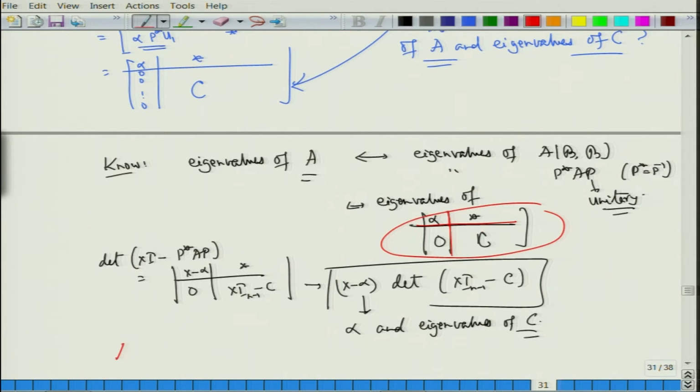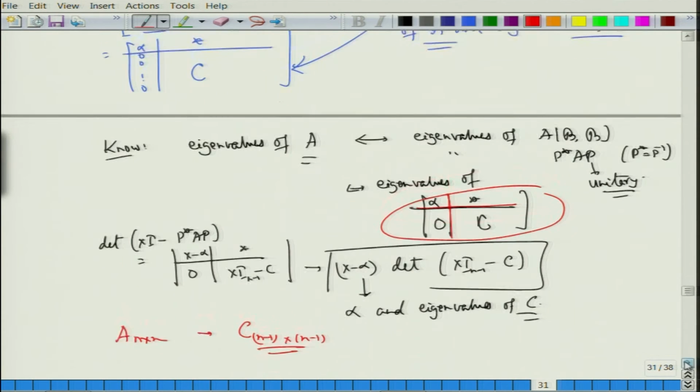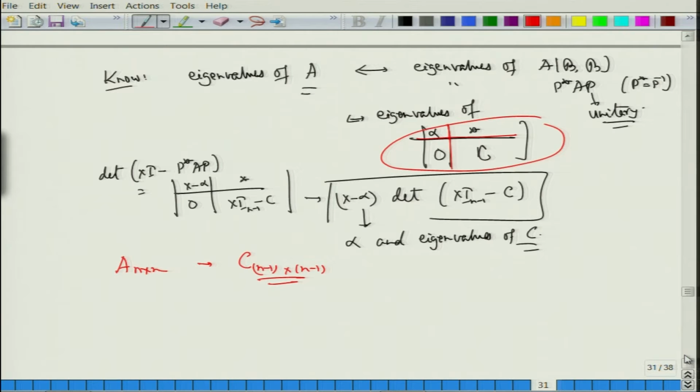So, from A, which was n cross n, now I need to look at a matrix which is n minus 1 cross n minus 1. In some sense I can apply induction, since I have gone from n to n minus 1. So, how do I apply induction? Mathematical induction says that I have a statement that depends on a natural number n. Here my property is that every n cross n matrix can be made into an upper triangular matrix.